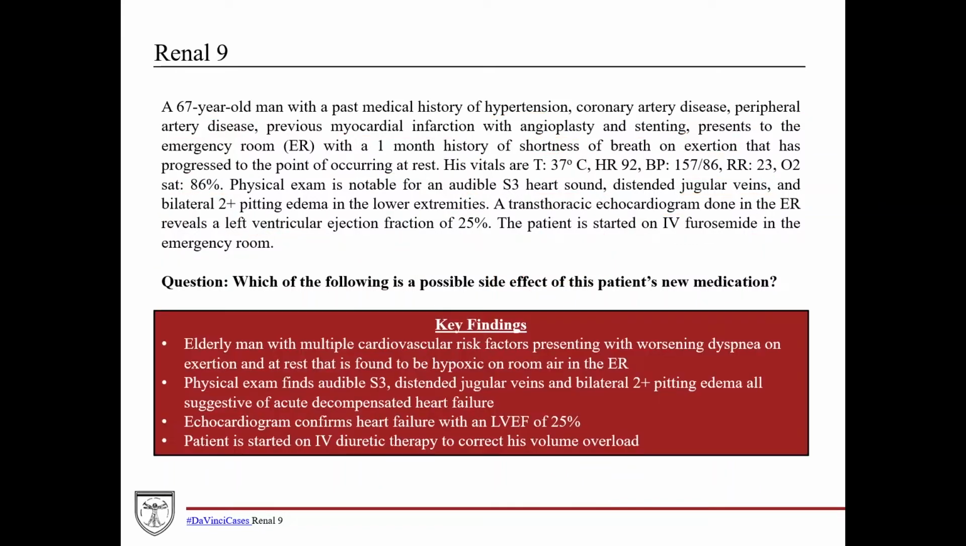So again, the key findings, we've kind of covered this already, but just to briefly summarize: an elderly man with multiple cardiovascular risk factors presenting with worsening dyspnea on exertion and at rest that is found to be hypoxic on room air. Physical exam has an audible S3, distended jugular veins, and bilateral 2+ pitting edema, all suggestive of acute decompensated heart failure. Echocardiogram confirms heart failure with a left ventricular ejection fraction of 25%. The patient is started on IV diuretic therapy to correct his volume overload.